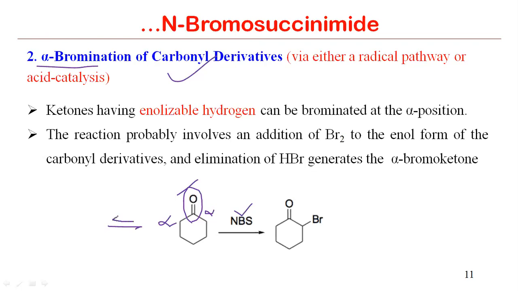So we have keto-enol tautomerism. We know that hydrogen is there. So suppose I am representing one hydrogen here. This bond moves here and this hydrogen moves here. So you can draw another structure of this compound, which represents the enolic form, because keto-enol tautomerism, we already know this concept.